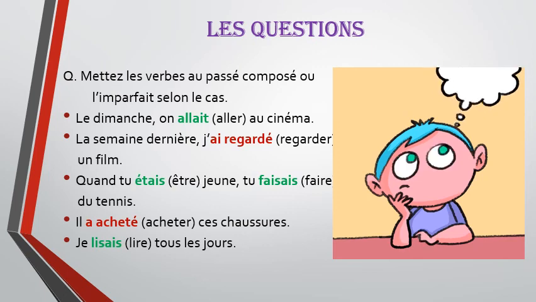Next, il a acheté ses chaussures means he bought these shoes. So the action is complete in the past, passé composé. And lastly, je lisais tous les jours means I used to read every day. So again the action is repeating and is habitual. So imparfait.